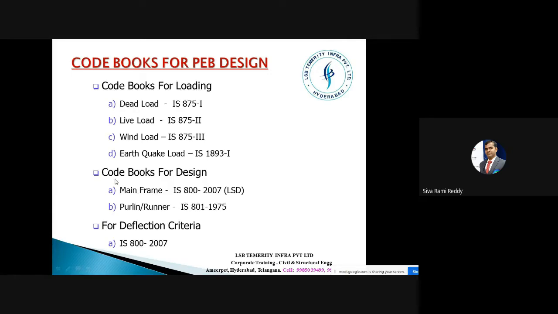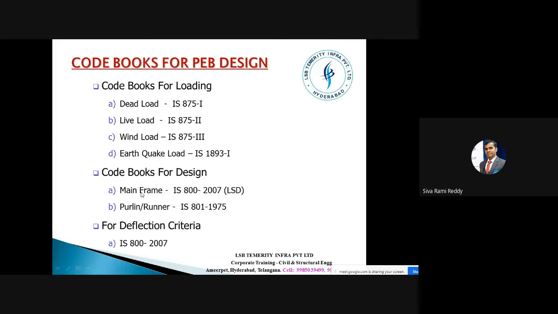So here, code books for design. These are for the load applications and load calculations, right? We have to take the loads by verifying all these code books depending on the type of load: dead load, this one, live load, this one, for wind load 875 part 3, for earthquake load 1893 part 1. Now we need to design this structure, taking the guidelines given in the code book IS 800 2007 LSD, which means limit state design.